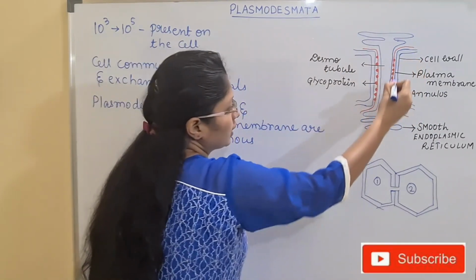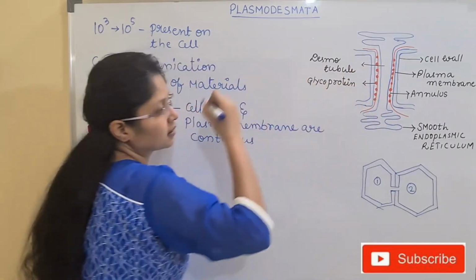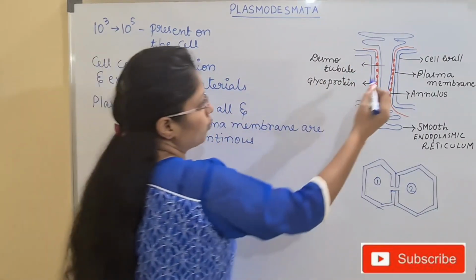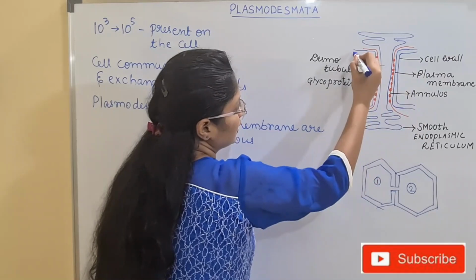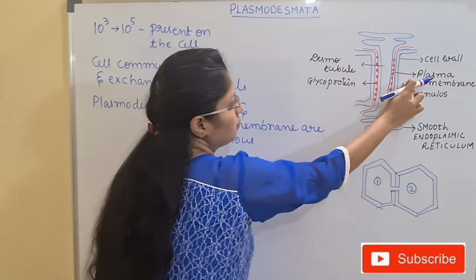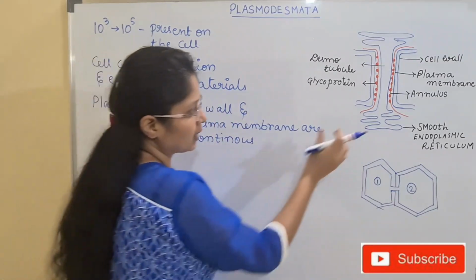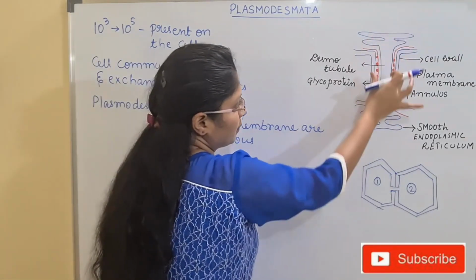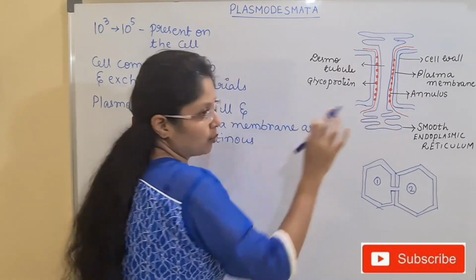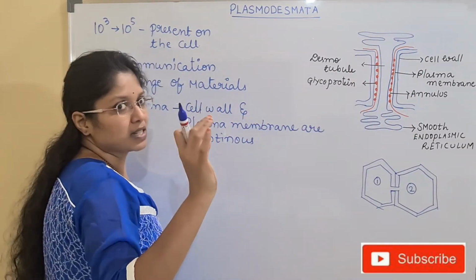Here the outer layer on both sides is the cell wall. And what is the second layer, children? The second layer constitutes the plasma membrane on both sides. Now a narrow gap is created here. So what is a plasmodesma here?